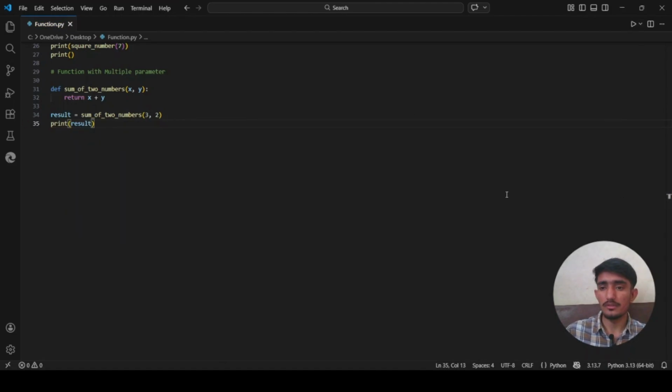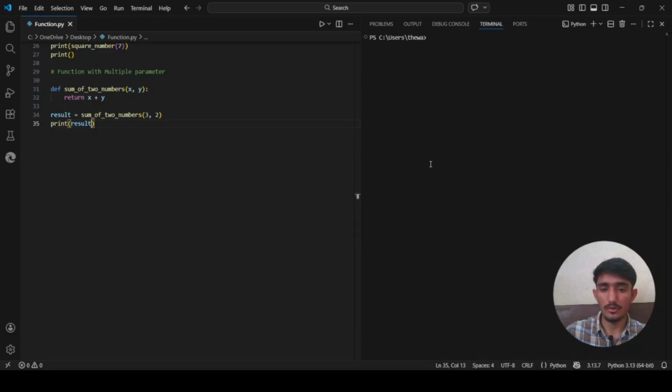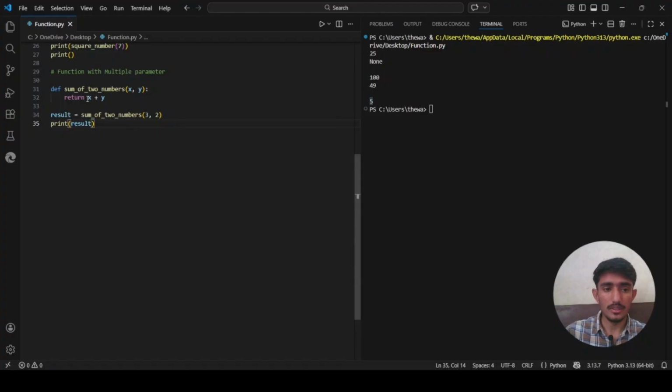Now you will see 5 as the output. It takes this 3 for x and this for y, adds them, and gives us back the 5 value. We store that 5 in a result variable. After that we print it.